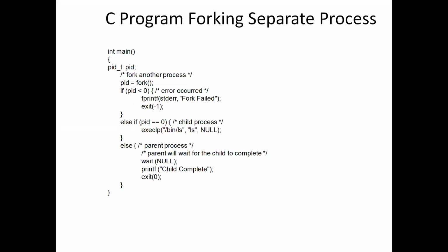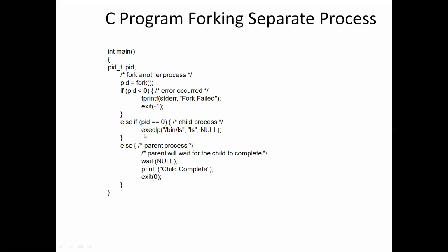The process ID will be equal to 0 or greater than 0 on success. If pid is less than 0, some error occurred while creating the process, so it will exit. Next, if pid is equal to 0, that means the child process is created.